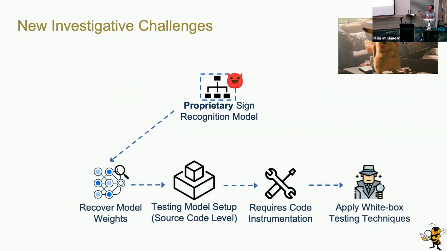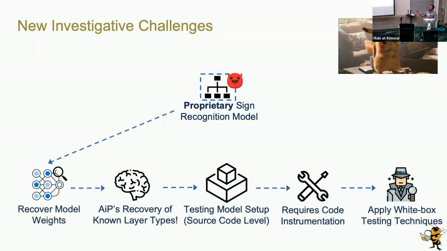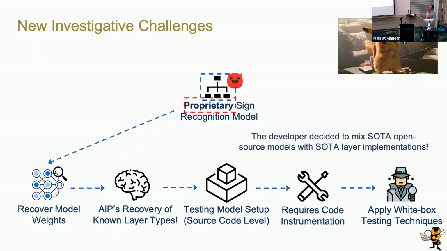Like I said, it requires a testing model setup at the source code level, but not having the source code is hard, especially when all the layers are custom. So if we use H to recover the layer types, but unfortunately the layers were unknown, this step would fail, right? That would mean we wouldn't be able to get the testing model set up, we wouldn't be able to instrument the code, and we wouldn't be able to apply white box techniques.